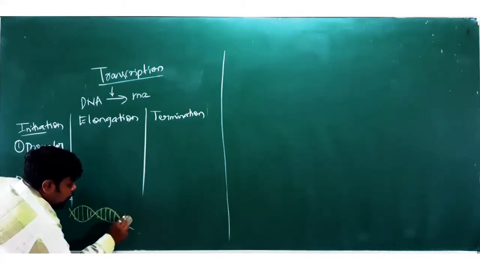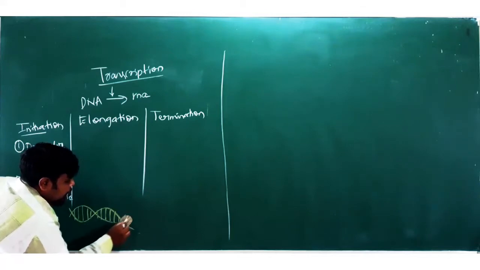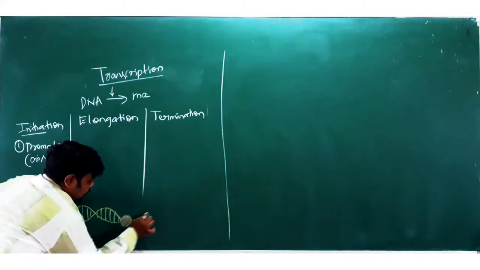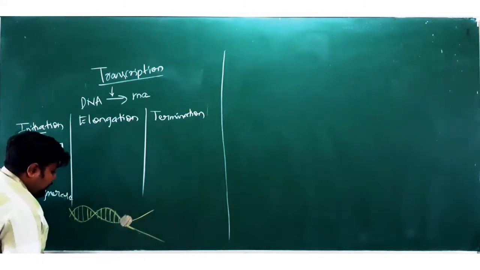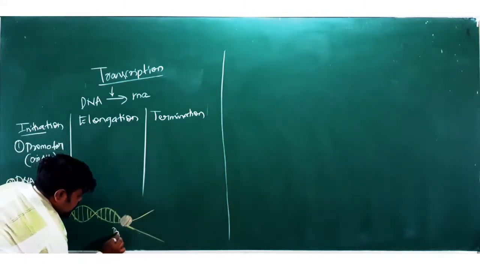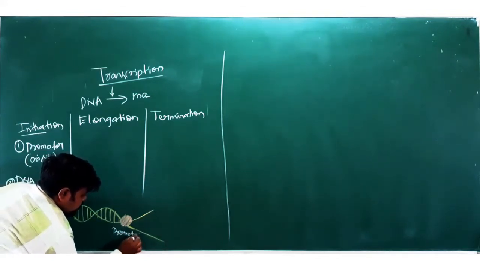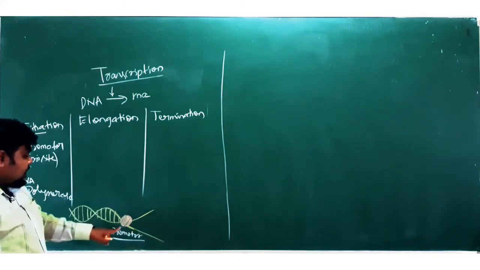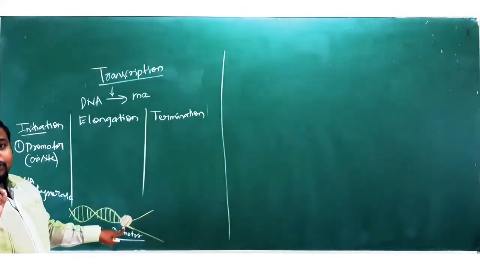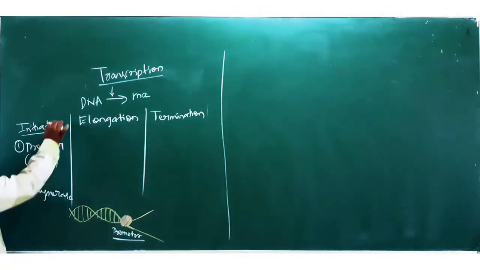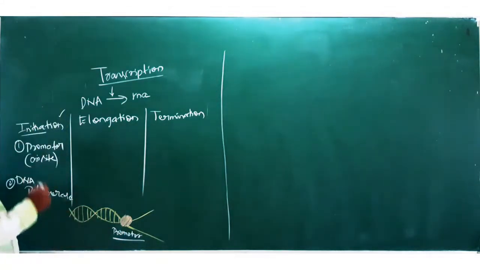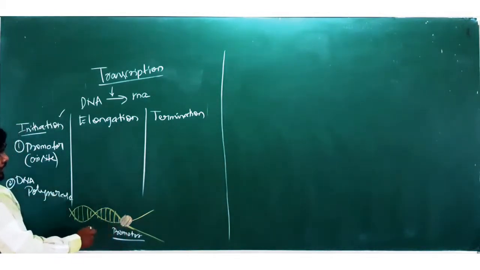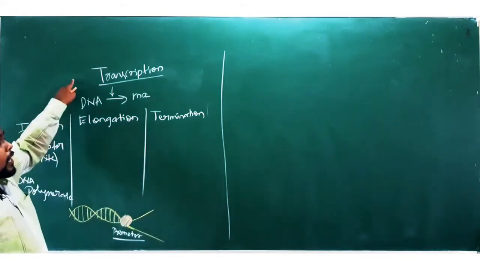Whatever you find in orange color here is the DNA polymerase, which gets attached to the promoter region, the initial region. This is what happens in initiation. There should be a promoter region to which DNA polymerase attaches. This is the first step of transcription.